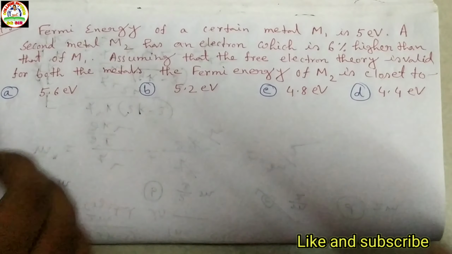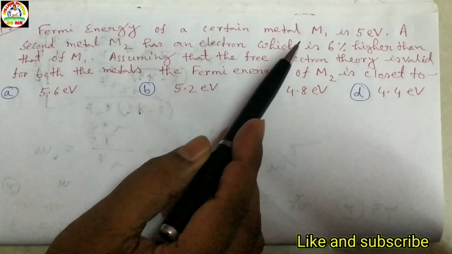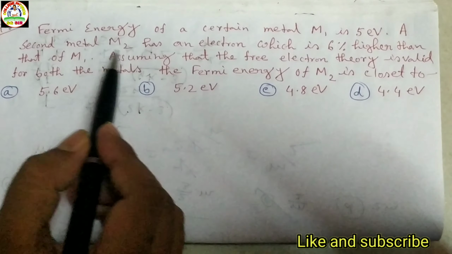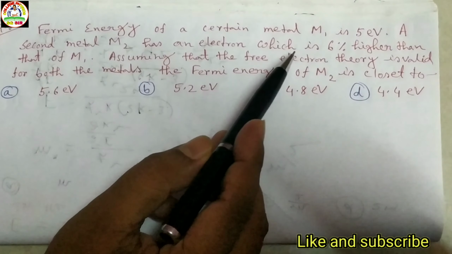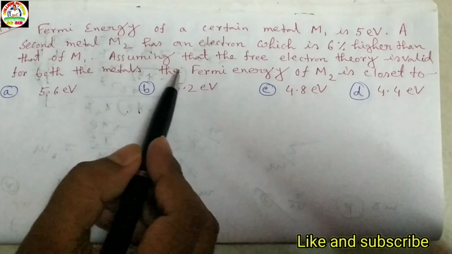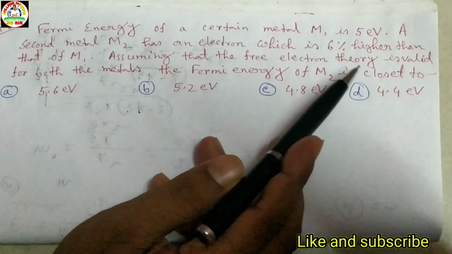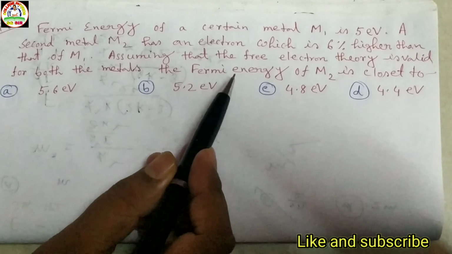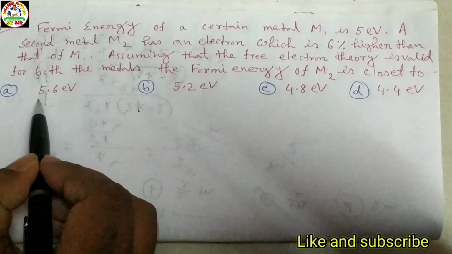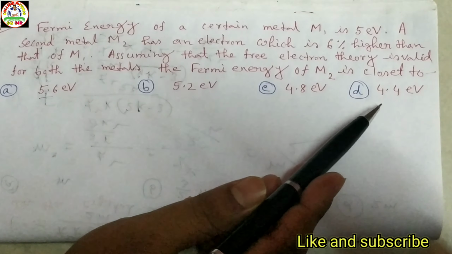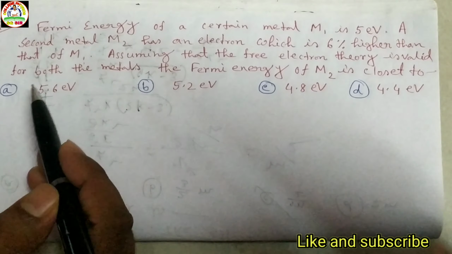Second problem: the Fermi energy of a certain metal M1 is 5 electron volt. A second metal M2 has an electron concentration which is 6% higher than that of M1. Assuming that the free electron theory is valid for both the metals, the Fermi energy of M2 is close to 5.6 electron volt, 5.2 electron volt, 4.2 electron volt, or 4.4 electron volt.